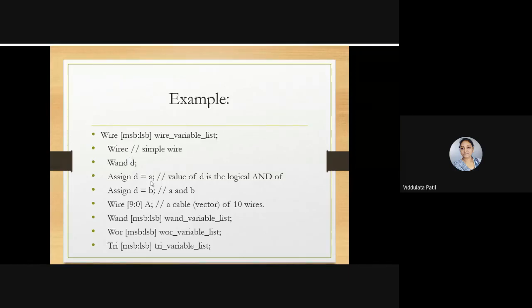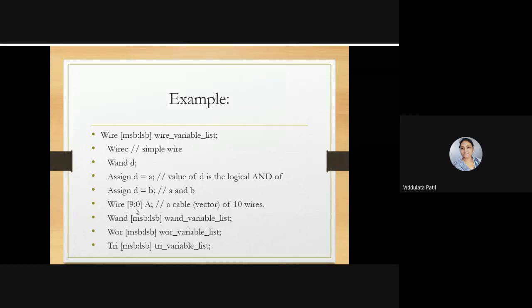That means these are the devices that we are connecting to this wire. That is a WAND. So whatever is the result of the logical ANDing of these two values will be assigned there, and that will be present at D. So this is one example of WAND.